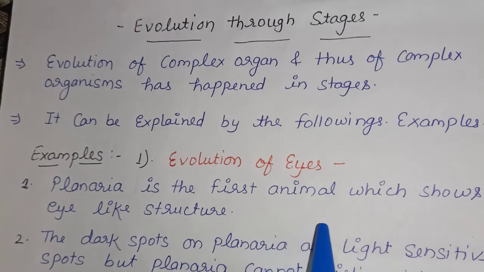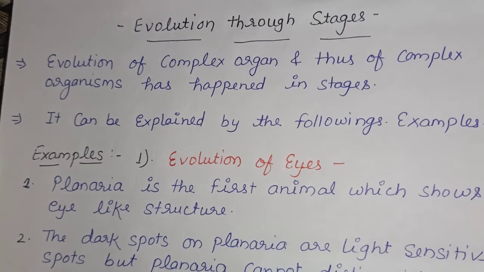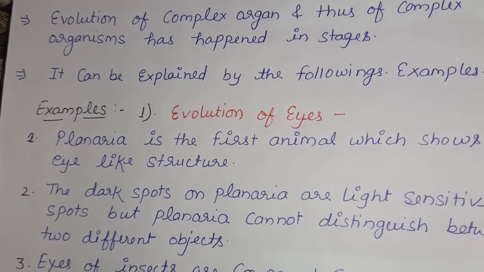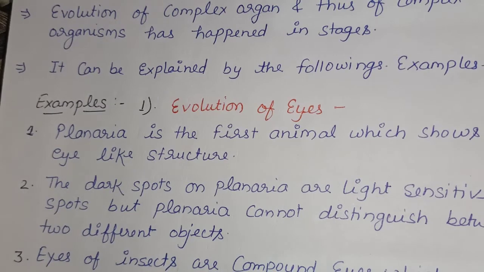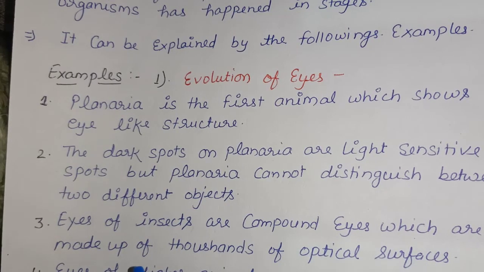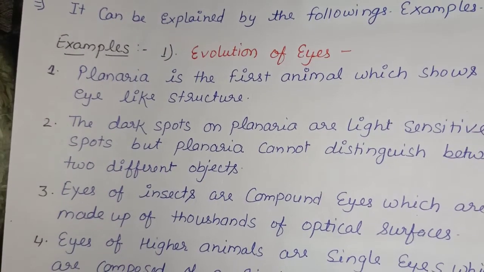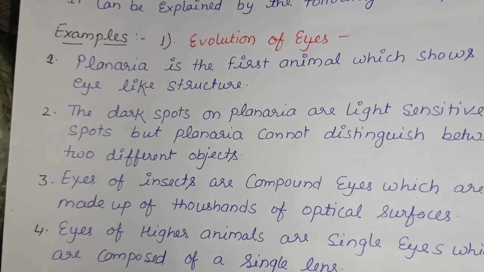Now the first example, evolution of eyes. Planaria is the first animal which shows eye-like structure. The dark spots on planaria are light sensitive spots, but planaria cannot distinguish between two different objects. Eyes of insects are compound eyes, which are made up of thousands of optical surfaces.